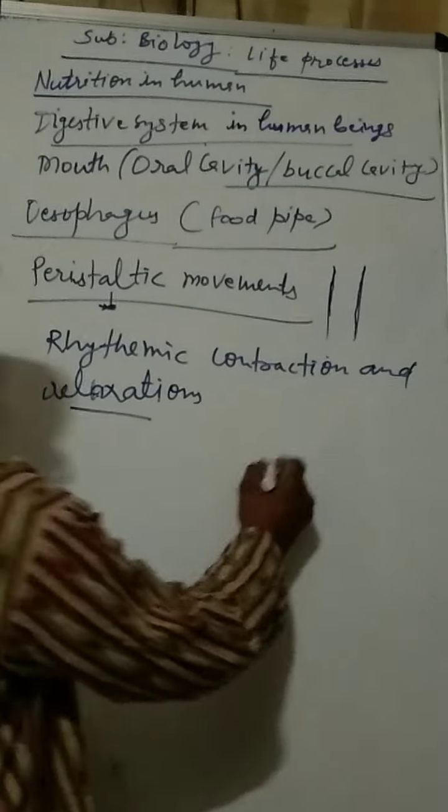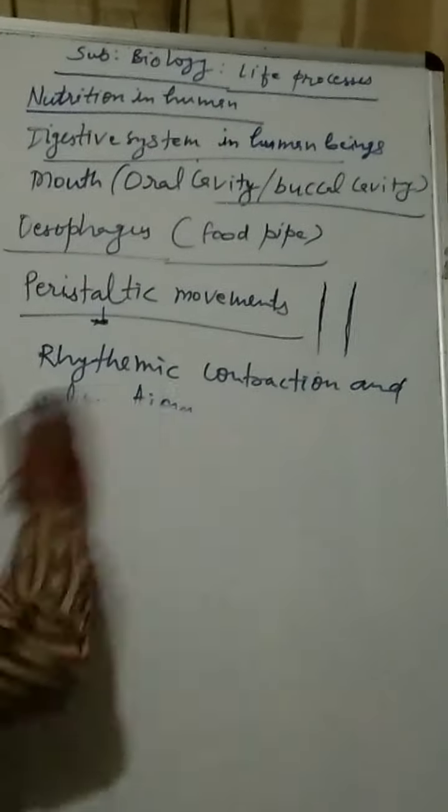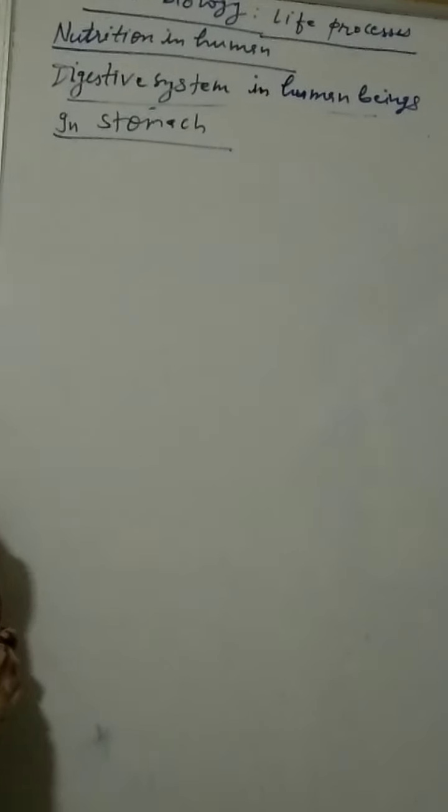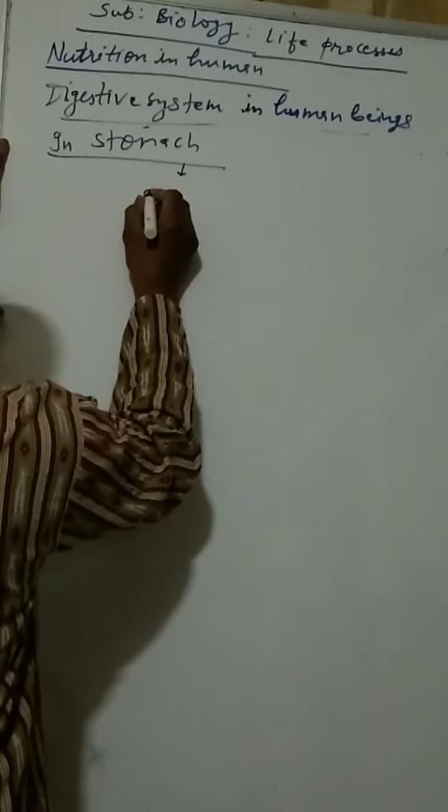In the stomach, as you know, the stomach is the widest part. After eating and chewing food, first of all it comes to the stomach. When it fills, then we say now it is enough. Now in the stomach, how does digestion take place? The stomach lining contains gastric glands.